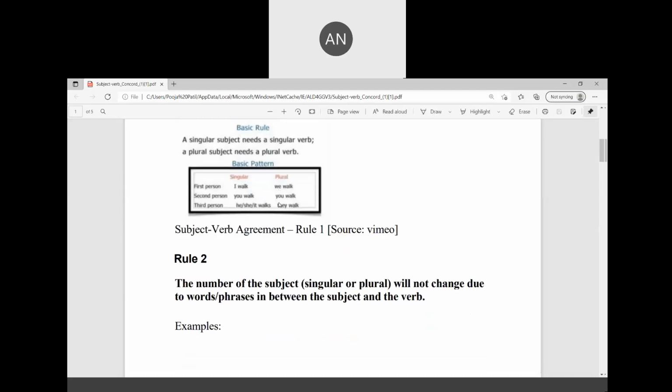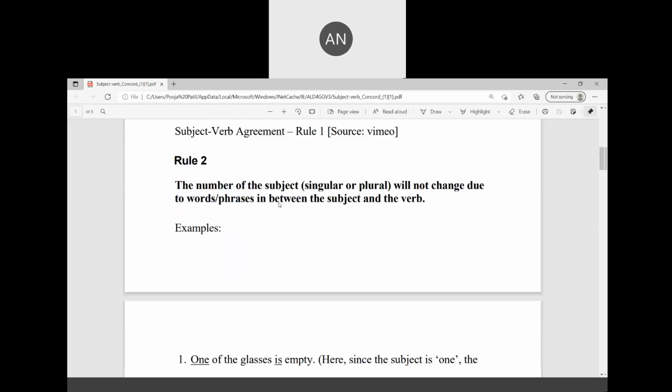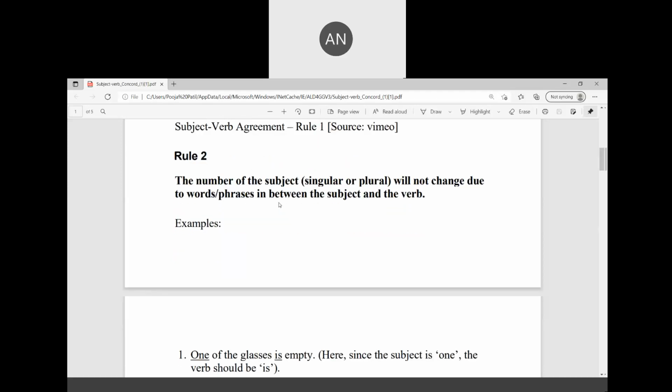Rule number two: the number of the subject, singular or plural, will not change due to words or phrases in between the subject and the verb. This has to be understood once again. The number of the subject, whether it is singular or plural, will not change due to words or phrases in between the subject and verb.